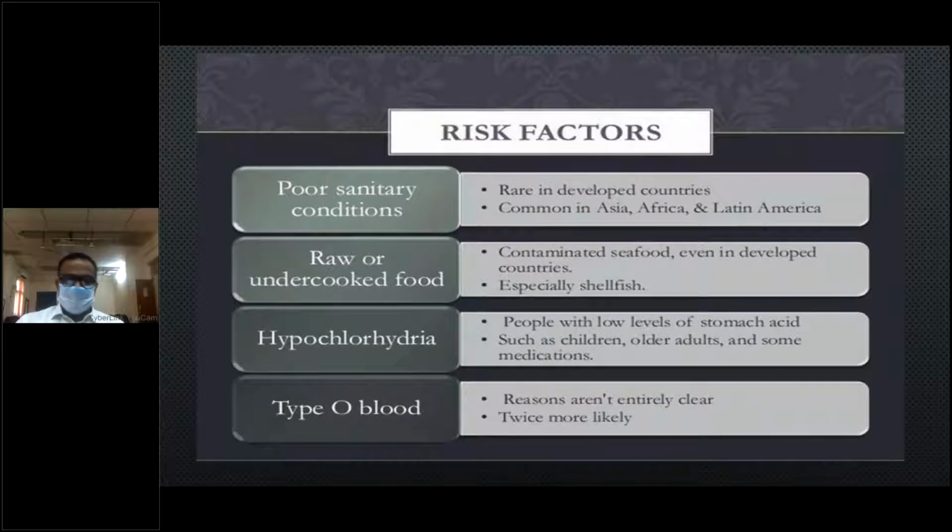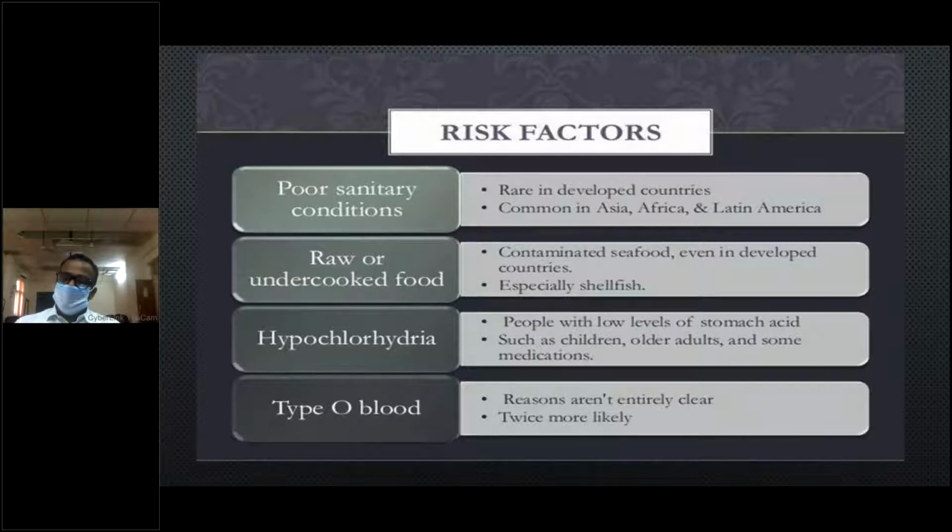So what are the risk factors? That means cholera is more common in whom? Cholera is more common in poor sanitary conditions, and it is rare in developed countries. It is common in Asia, Africa, and India also. In India, the homeland for cholera is the Brahmaputra delta of Bengal, and it spreads through contaminated food and water, raw or uncooked food, and also seafood, especially shellfish.